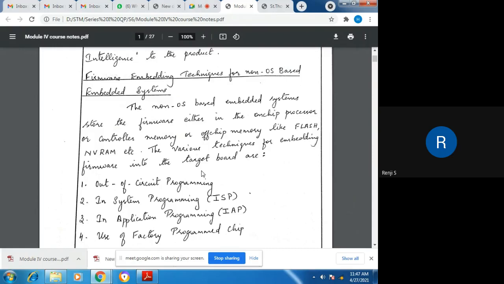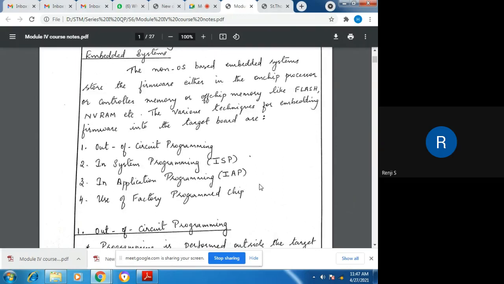And the various techniques for embedding firmware into the target board are as follows. There are four basic techniques for embedding firmware into the target board for non-OS based embedded systems.